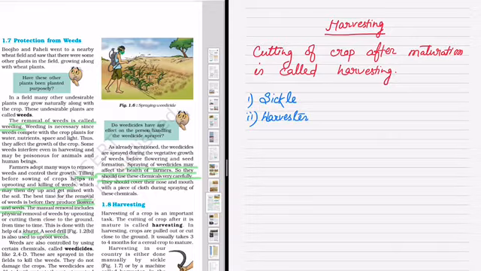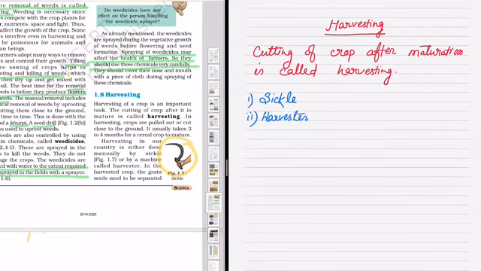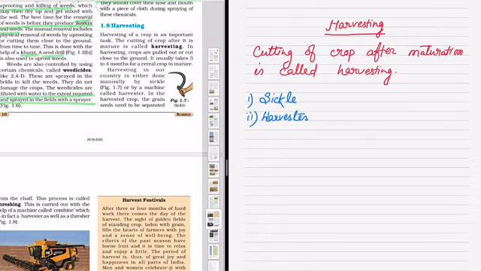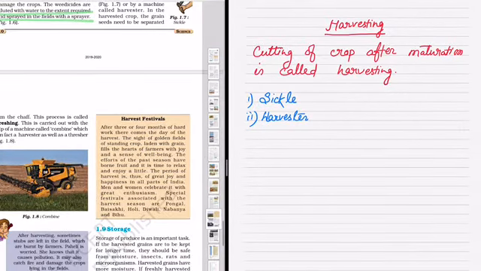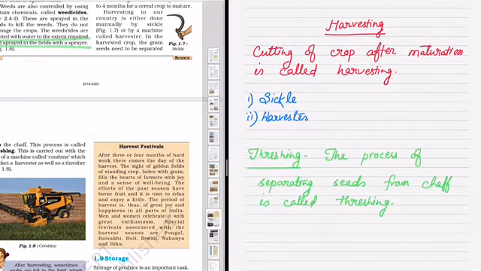Now that the crop is ready, matured, we can cut the crop after maturation. This process is called harvesting. This can be done on a small scale using a sickle, and on a large scale using machines which are called harvesters. After harvesting, the farmers celebrate different harvest festivals like Baisakhi, Holi, Diwali, Navanya, and the crop that we have cut will lay in the field.